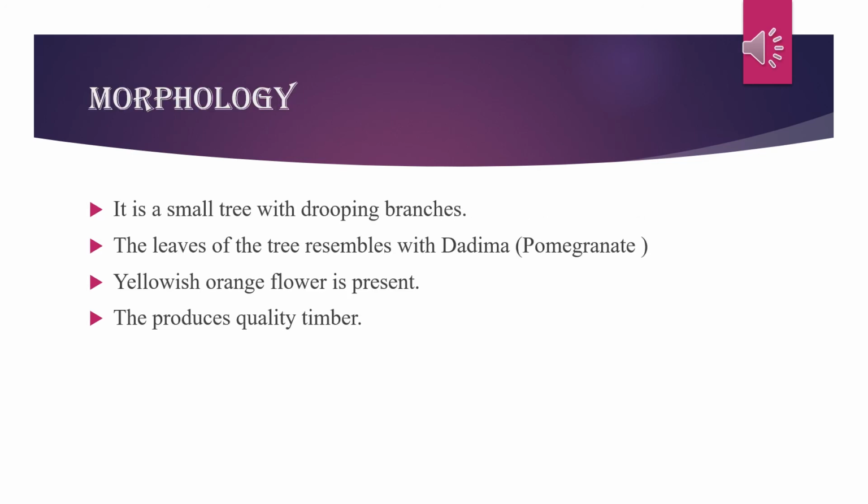Morphology. It is a large shrub or small tree with drooping branches. The leaves of the tree resemble those of the dadim or pomegranate, and the color of the flower is orangish yellow or yellowish red, and it produces quality timber.